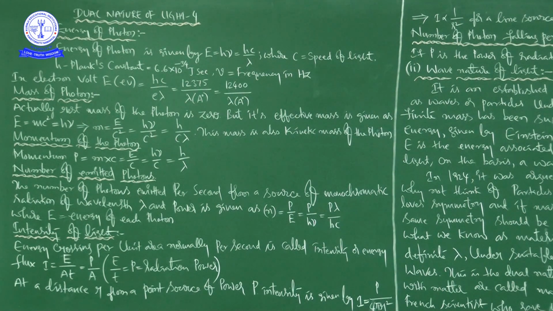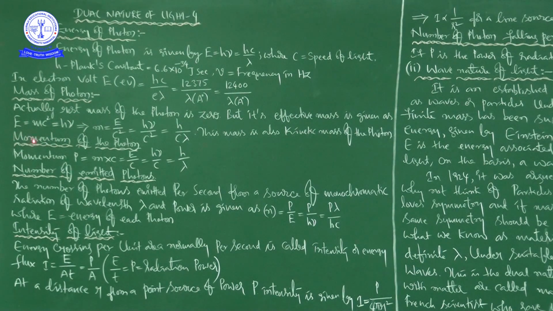Next, the mass of a photon. Actually, the rest mass of the photon is 0. But its effective mass is given by Einstein's formula, E = mc², and this is equal to hν.